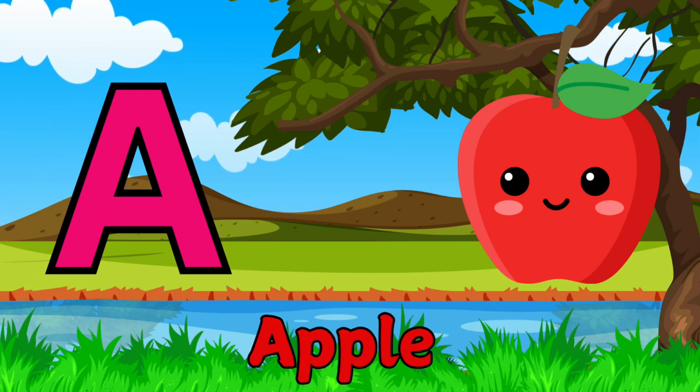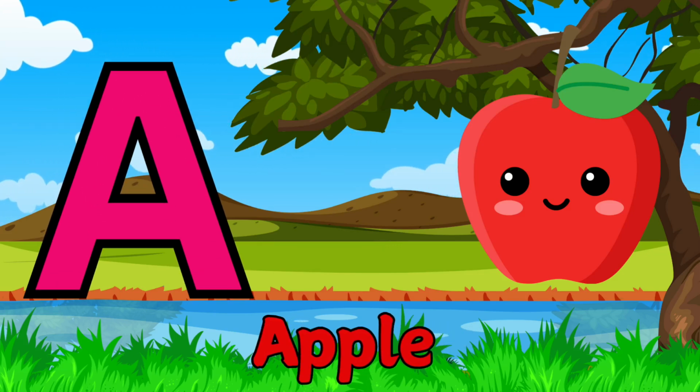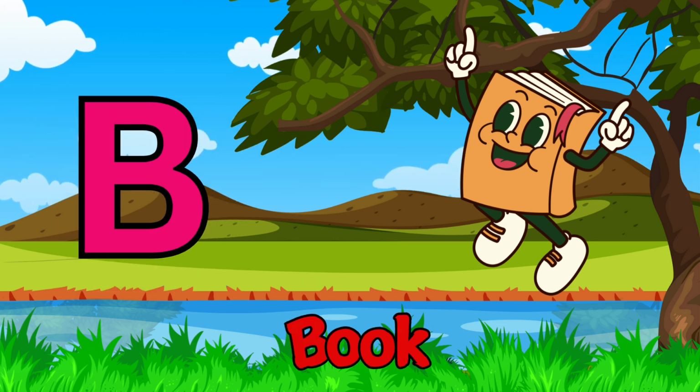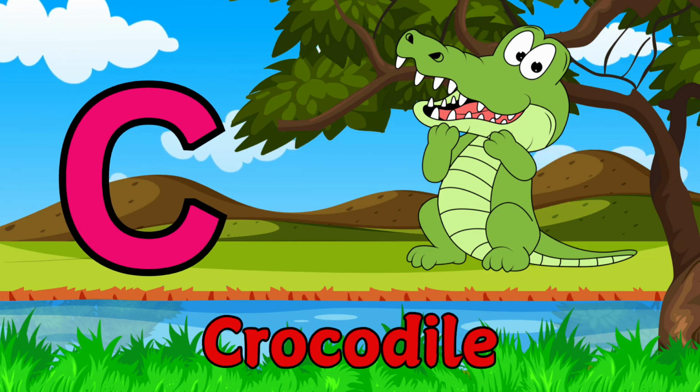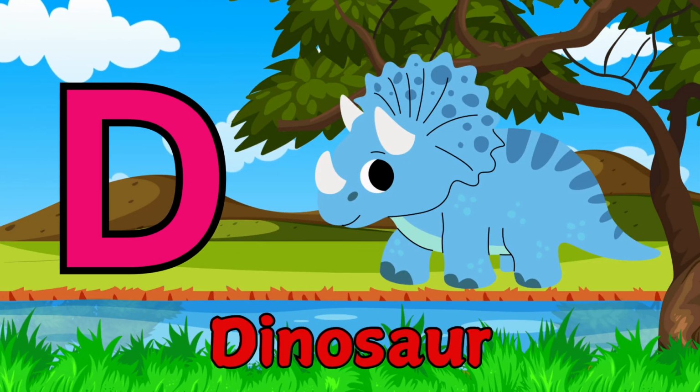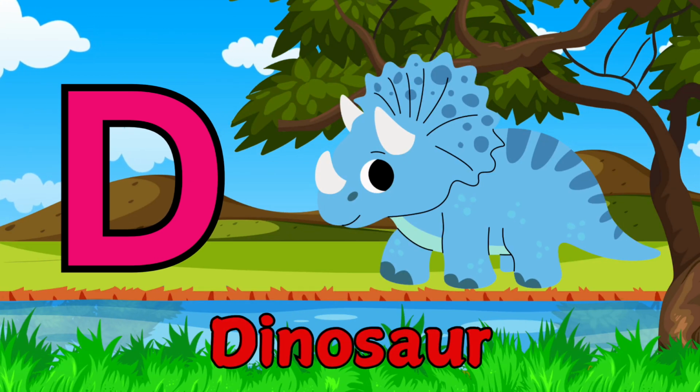A is for apple. B is for book. C is for crocodile. D is for dinosaur.